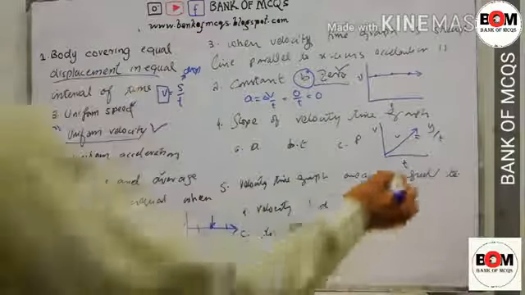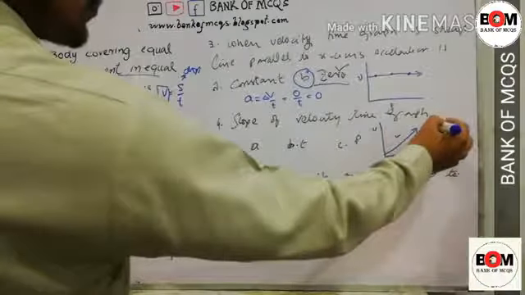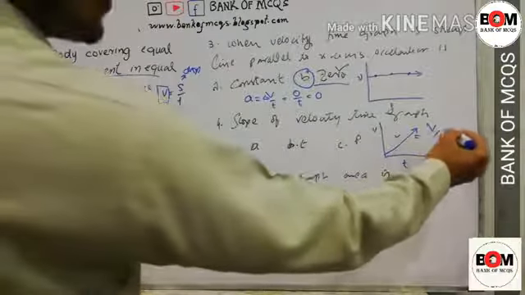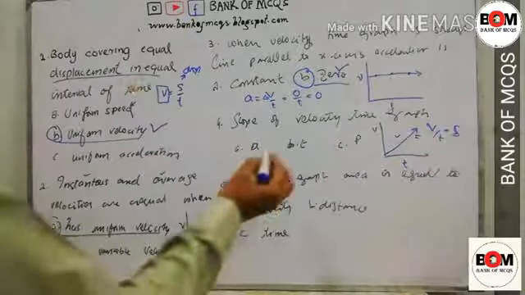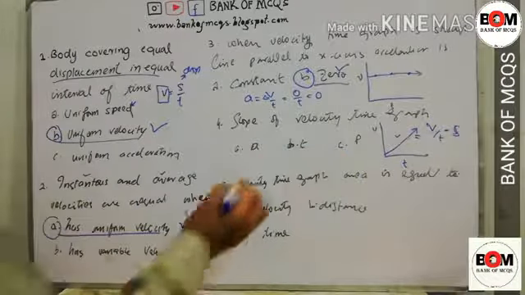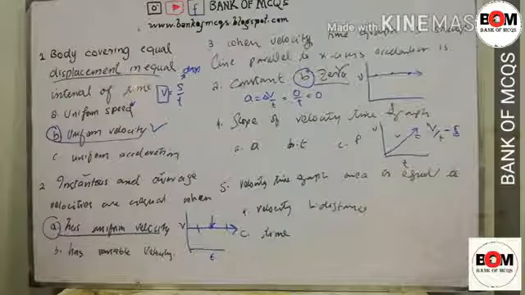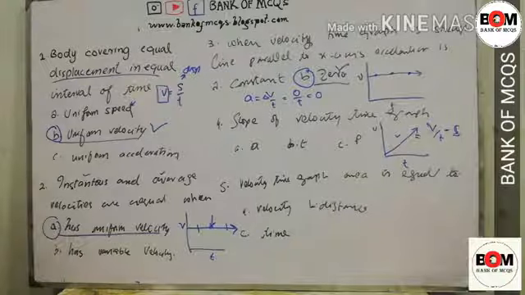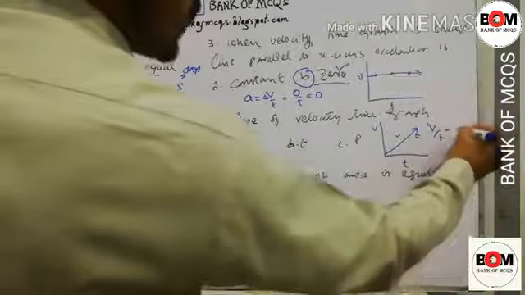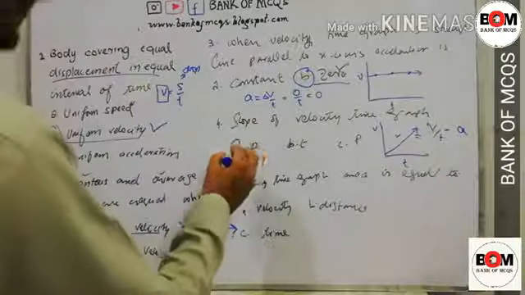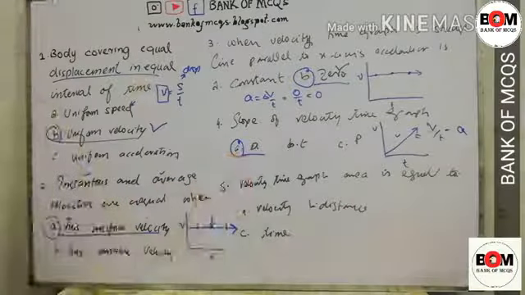On the y axis this is velocity, so the slope is v by t, and we know that a is equal to v by t, where a is acceleration. So option A is correct.